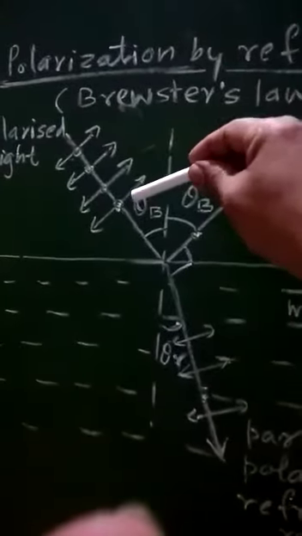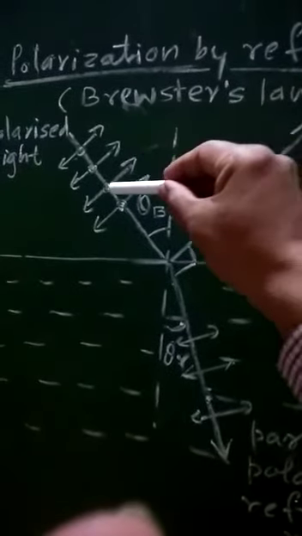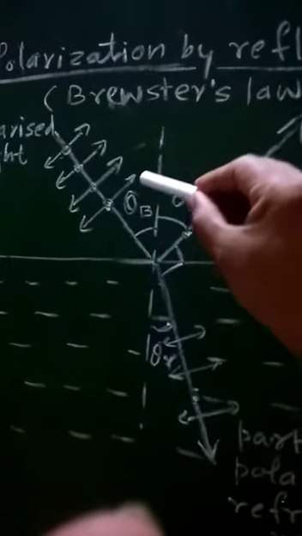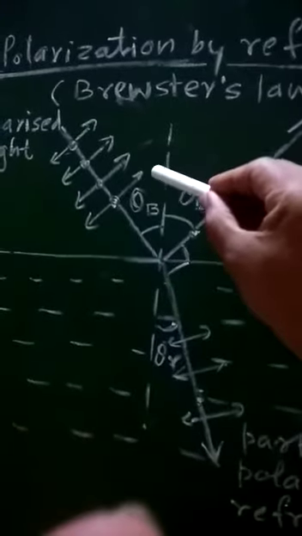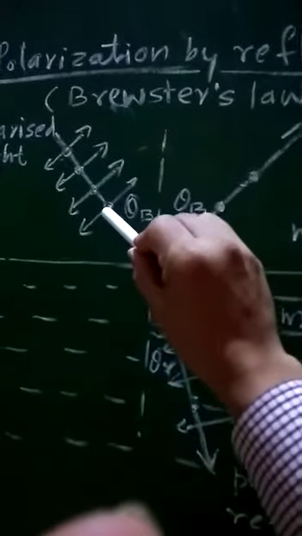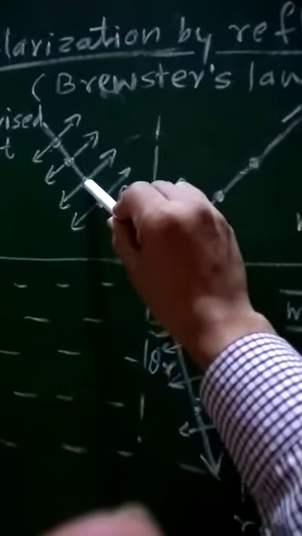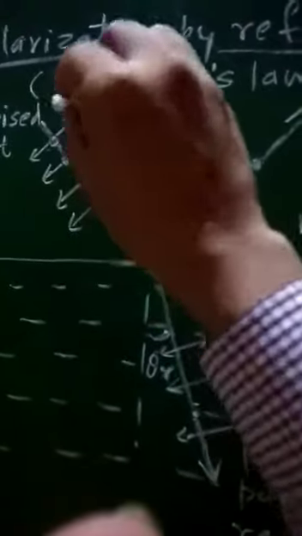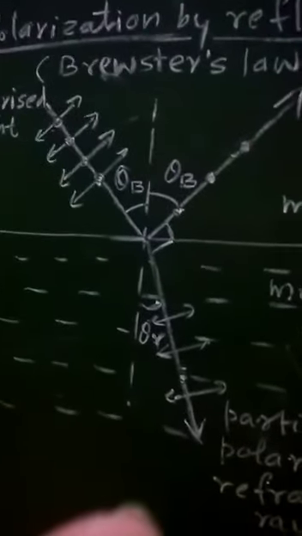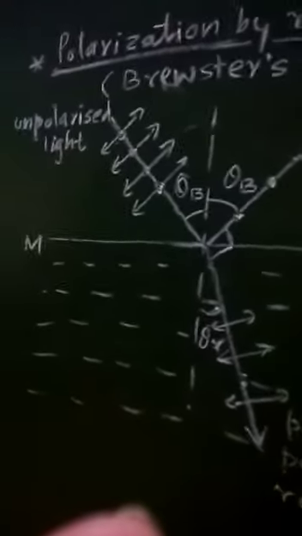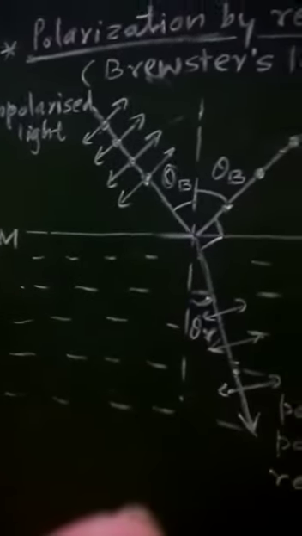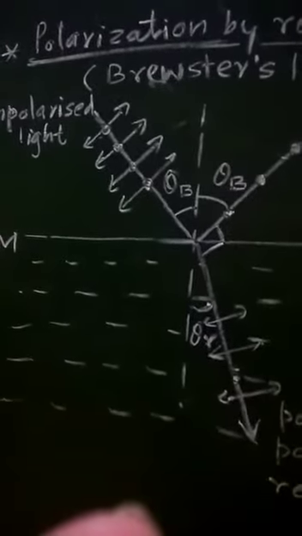Now in this case, these double-headed arrows will lie in the plane of the board, and the dots shown here will be perpendicular to the plane of the board. Therefore this light contains vibrations in two different planes.